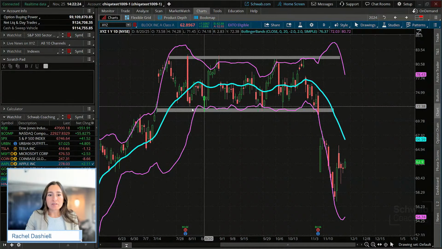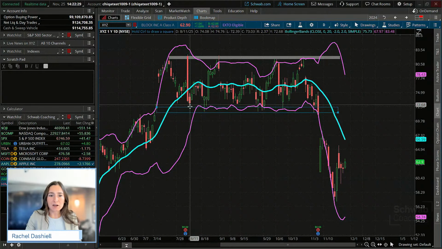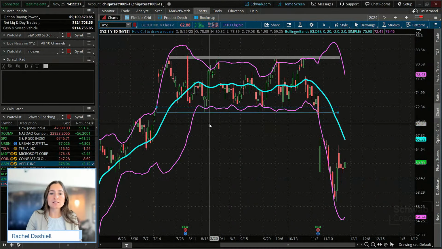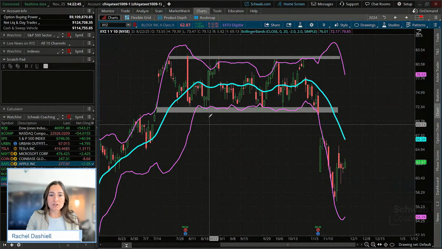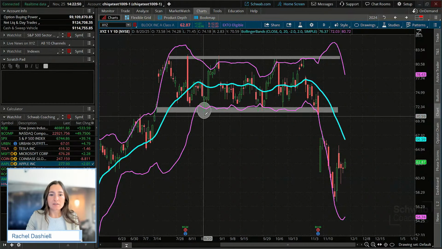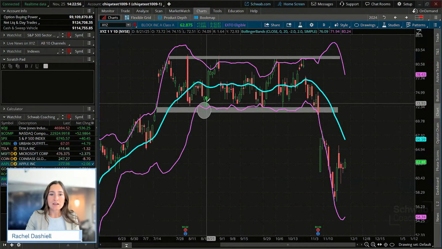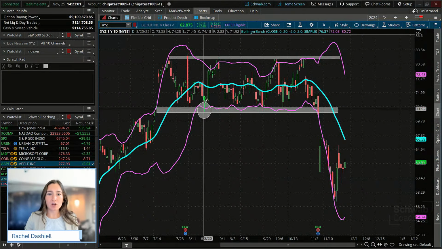But that was the start of this range. You could even move this zone up a little bit to encompass that candle as well. But we did see the start of a range really taking place here. So that would have given us a chance to be a buyer at support there and take a long entry if we are looking towards resistance to the upside. That would give us conviction to take a long entry if we saw price trade through that and bounce back up, since it was in that range. So we would have taken a long entry there.